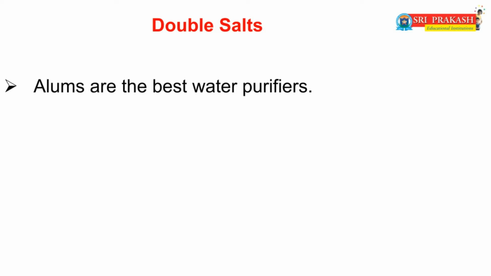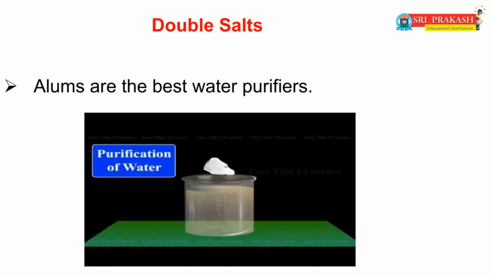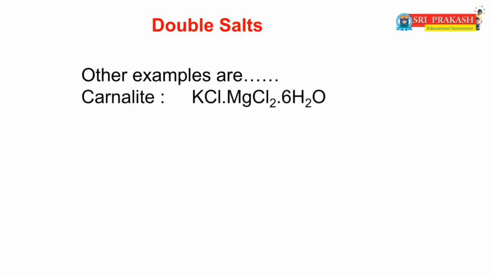Dear students, alums are the best water purifiers. Students, already you all know that alums must contain 24 water molecules. Among all alums, the first alum is potash alum. The formula of potash alum is K2SO4, Al2(SO4)3, 24H2O. And the other examples of double salts are carnallite.